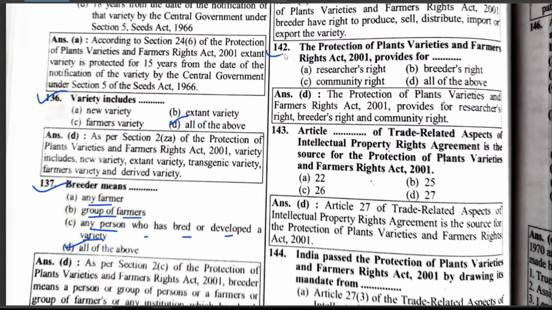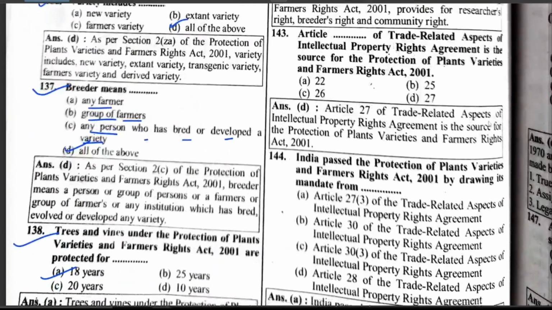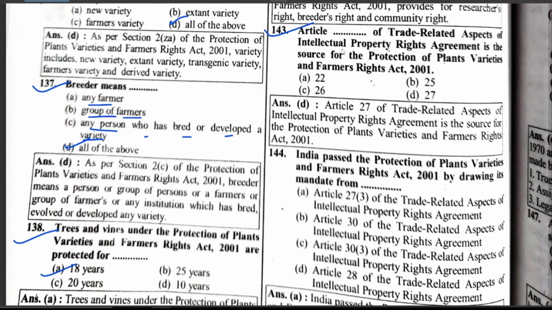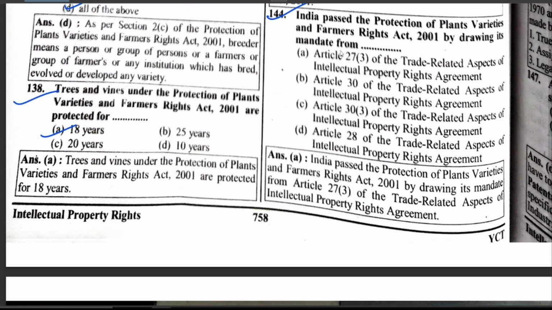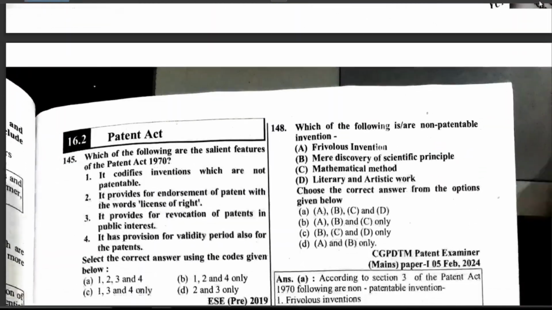The Protection of Plant Varieties and Farmers Rights Act 2001 provides for researcher's rights, breeders' rights, and community rights. Article 27 of the Trade Related Aspects of Intellectual Property Rights agreement is the source of the Protection of Plant Varieties and Farmers Rights Act 2001. India passed the Act drawing its mandate from Article 27(3) of the Trade Related Aspects of Intellectual Property Rights agreement.